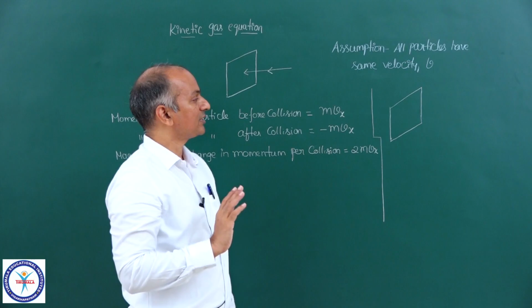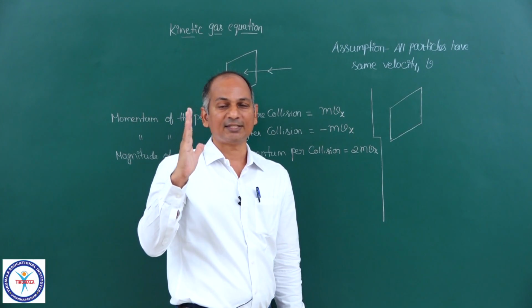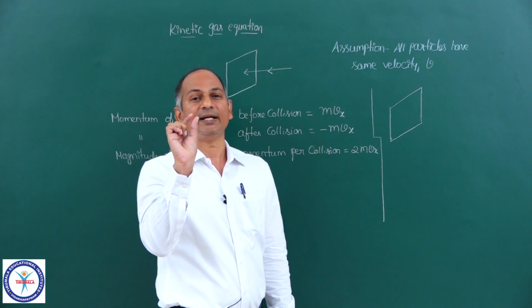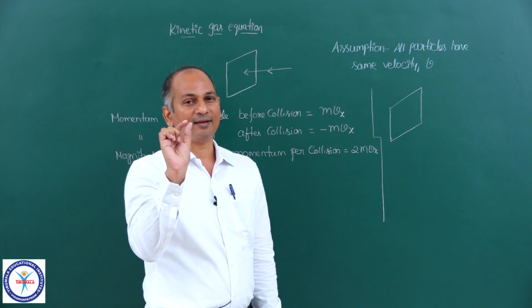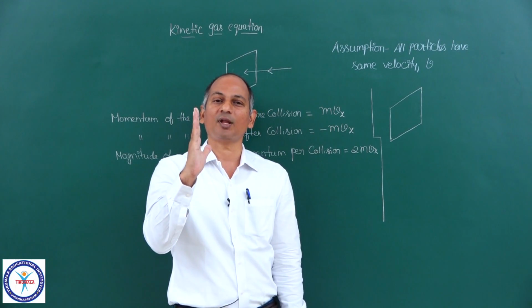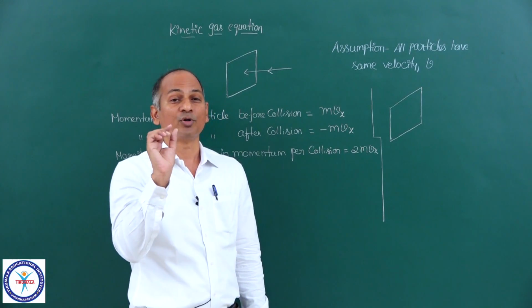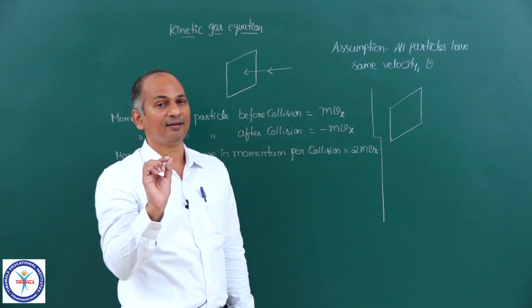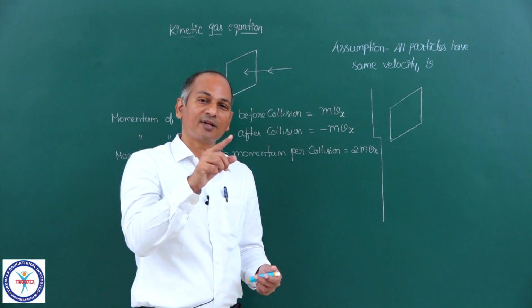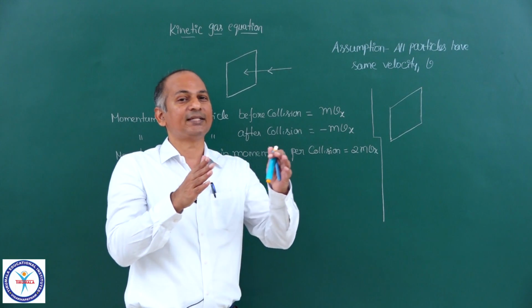Now, suppose a molecule is to collide with this wall in a small amount of time dt. Let me repeat that. If a molecule is to collide with this wall of the container in a small amount of time dt, then at the beginning of that time interval, it should be at a distance ux into dt.